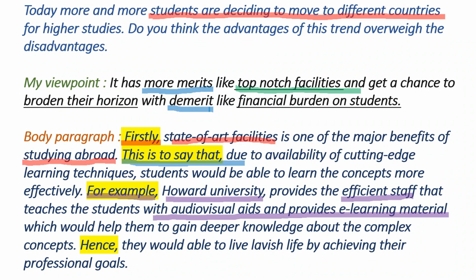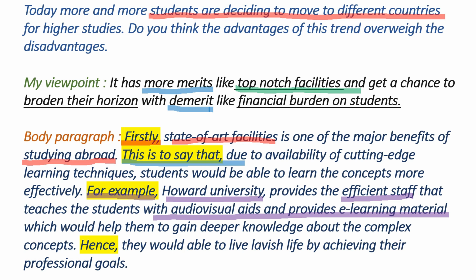So, in my elaboration, I discussed the availability of cutting-edge learning techniques, and in my example, I prove that they use audio-visual aids and provide e-learning material. So this is the way to change your elaboration into specific information. After giving the example, we have to write the effect.